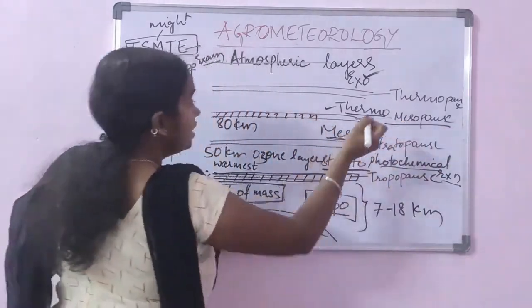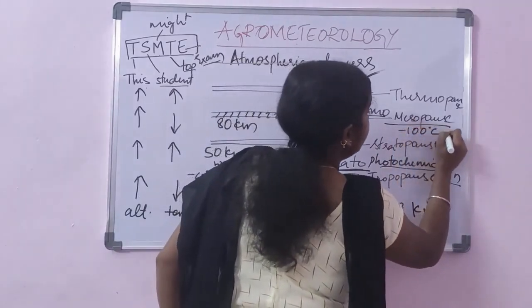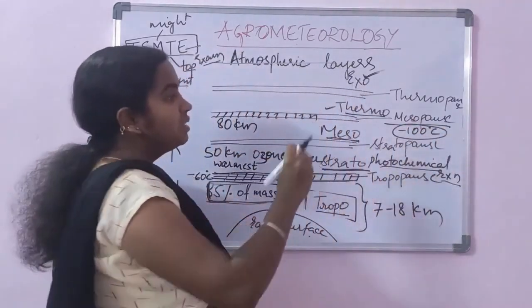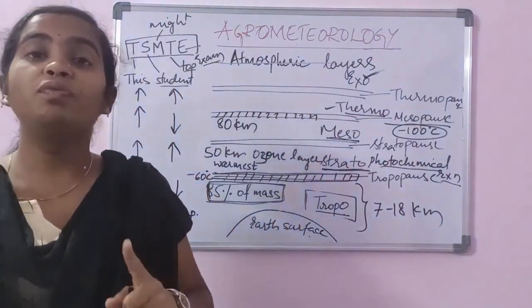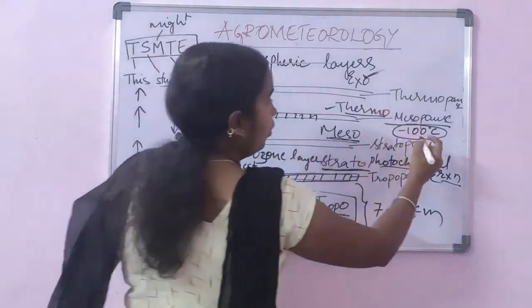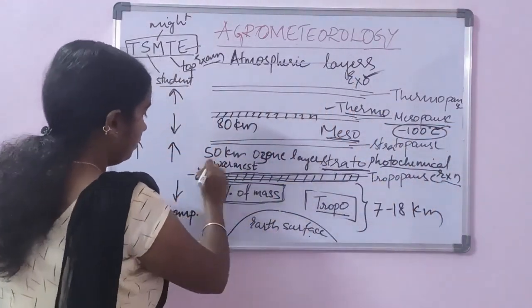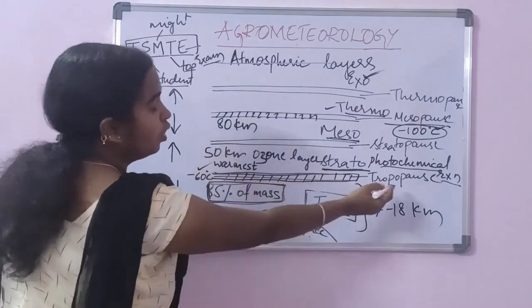The temperature in mesopause is minus 100 degree Celsius. This mesopause is one of the coldest regions on the earth. One point you have to remember is the mesopause, and also minus 60 degree Celsius for tropopause.